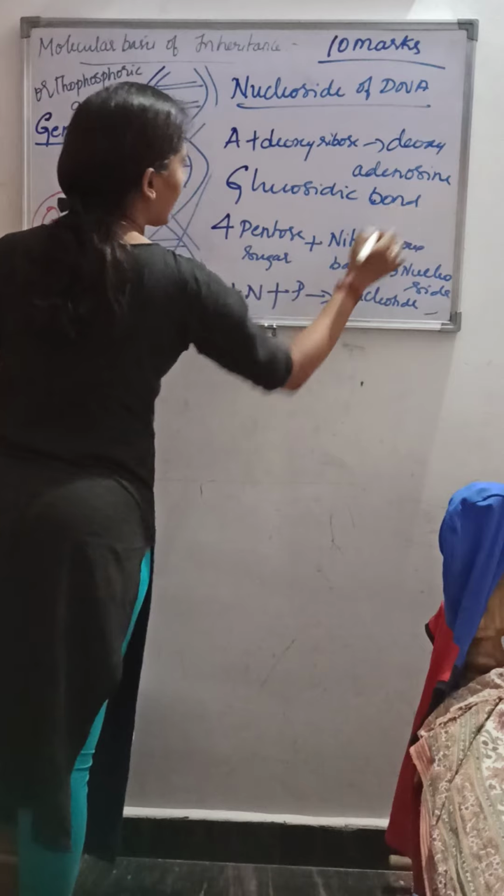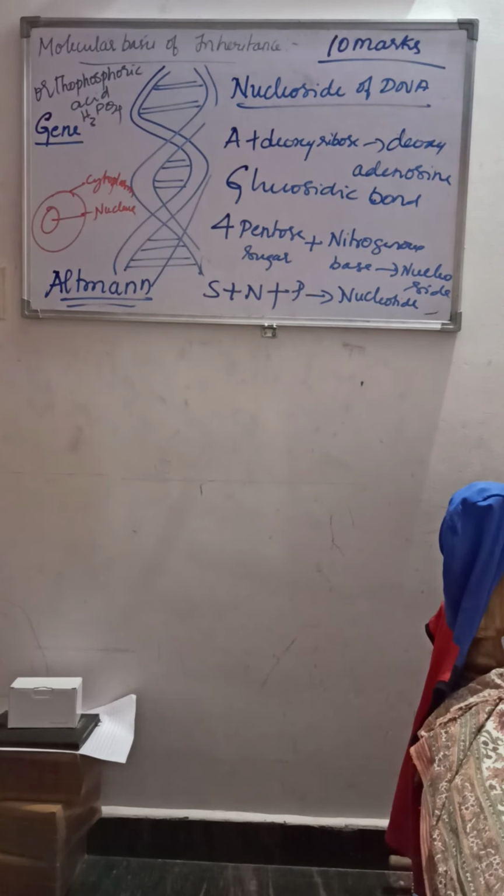Glycosidic bond, that is a glycosidic linkage. As I told, they are linked by a covalent bond, that is a glycosidic bond. So what are the four nitrogenous bases found in the DNA? That is adenine, guanine, cytosine and thymine.